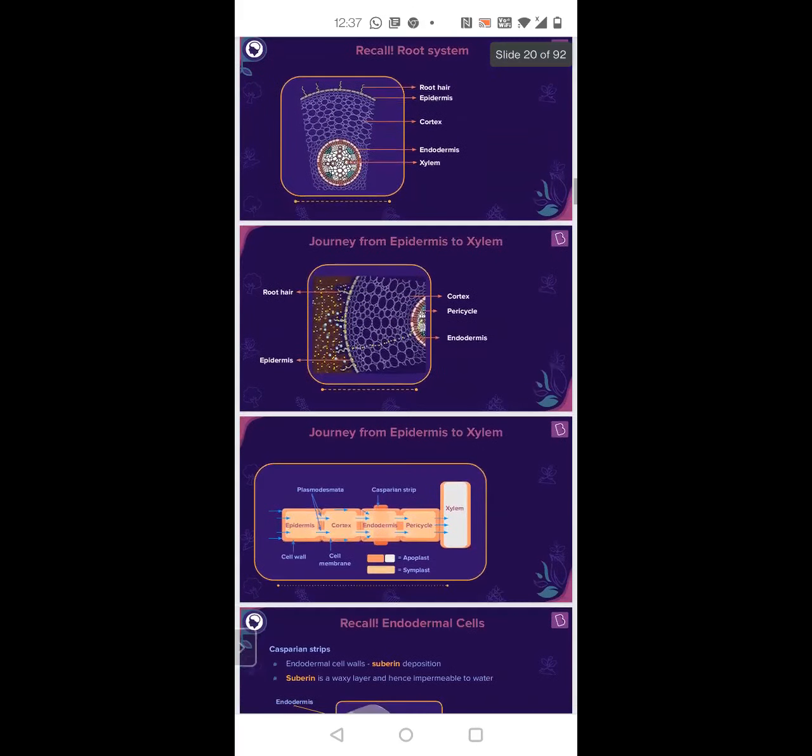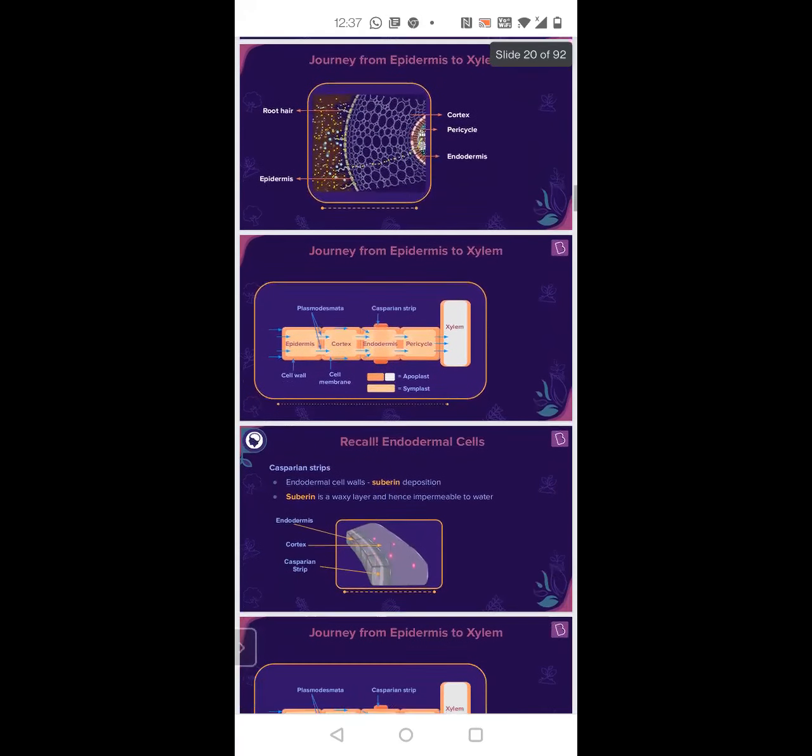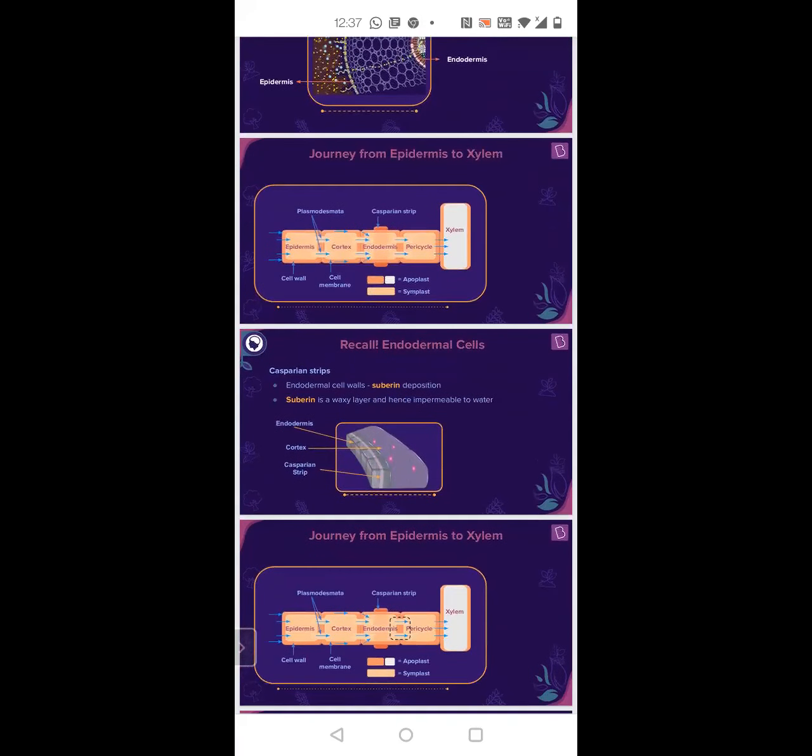Yes, ma'am. Okay, so once the minerals and water, everything has entered into the epidermal cell, who's transporting the water and minerals? Xylem and phloem. Majorly, xylem is responsible for water transmission, right? And food substances are basically phloem, correct? So now we have only seen the minerals and the water entering the epidermis. We have not yet seen how it is going to xylem.